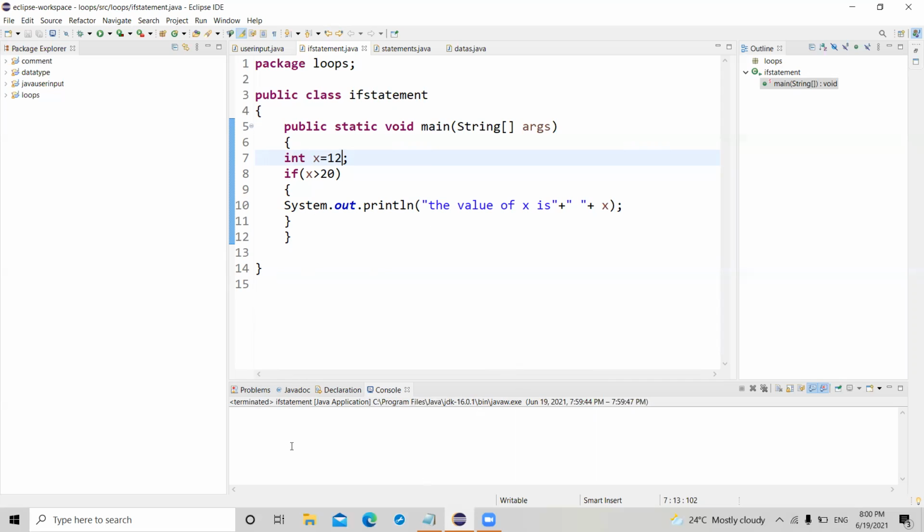So this is the simplest form. If the condition is true, then statement 1 will execute. If the condition is false, then statement 2 will execute. Or if you didn't give any statement 2, then statement 2 won't execute.